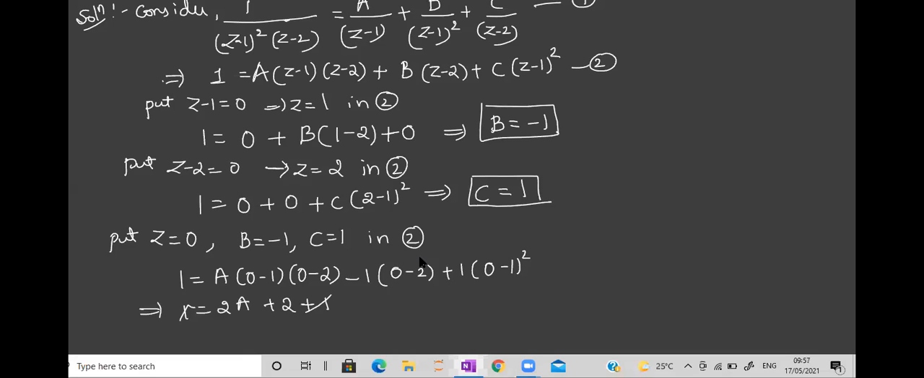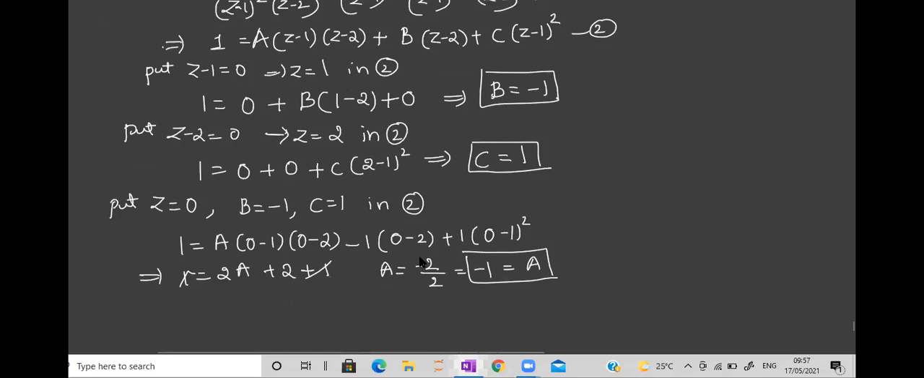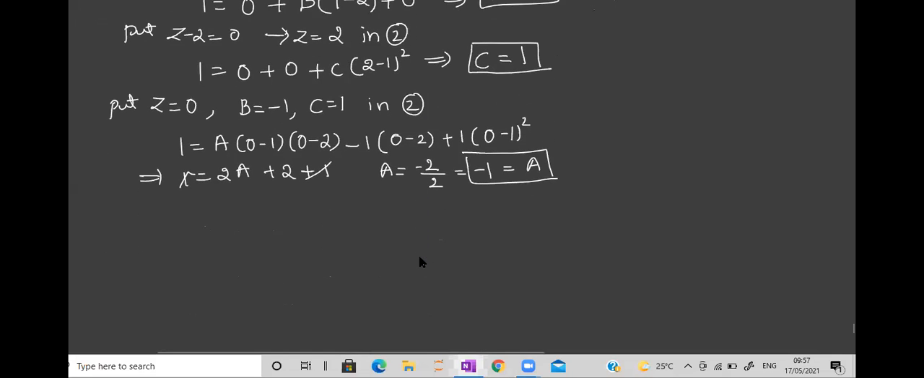So this plus 1 and this plus 1 will go. So 2A plus 2 is 0, means what is A? First take this 2 here, it becomes minus 2. Then if you take this 2, it comes in the denominator. So what is the value? Minus 1. Okay. After getting these, let us substitute in equation 1.